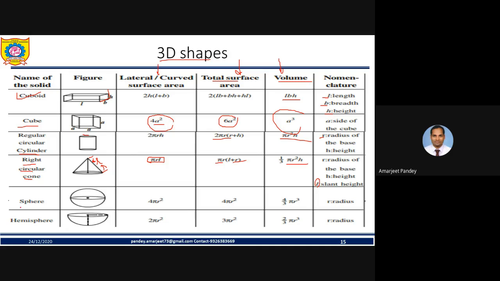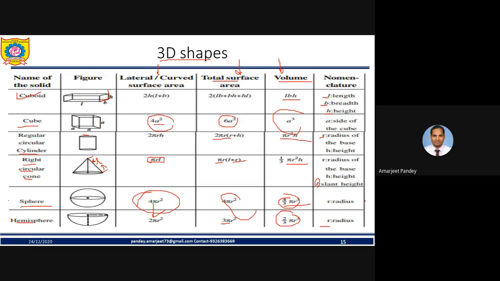Okay. So next is sphere. We know the sphere formula. Curved surface area is 4 pi r square. Total surface area is the same because it is a sphere. Volume is 4 by 3 pi r cube. Hemi means again half. Hemi or semi, one and the same thing. So we halve it, so curved surface area is 2 pi r square. Now total surface area will be different. It will be 3 pi r square. And again, volume is half of this. It will be 2 by 3 pi r cube, where r represents the radius.